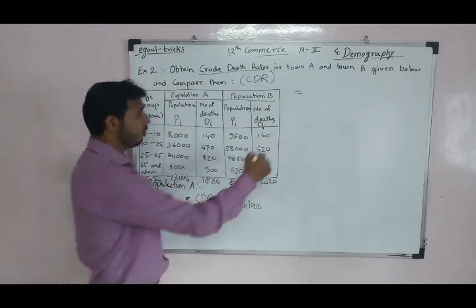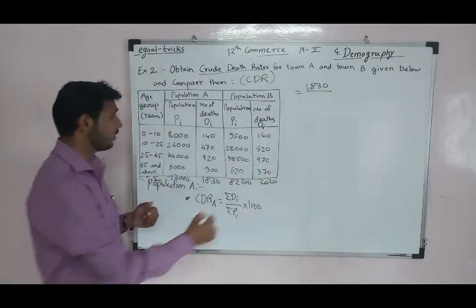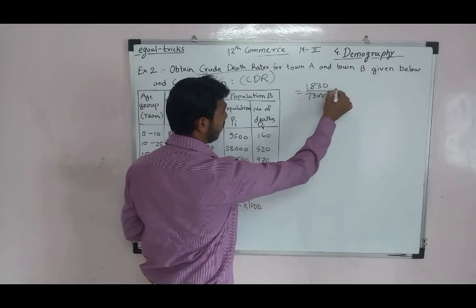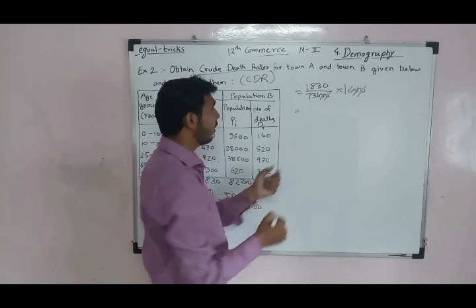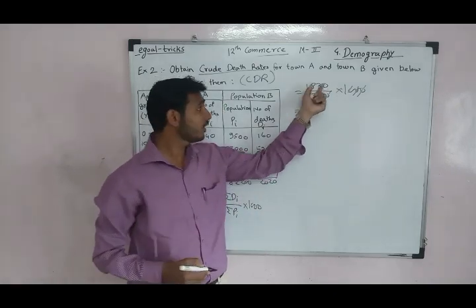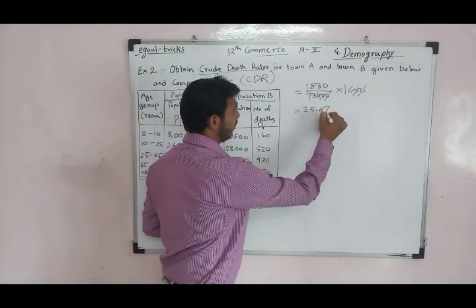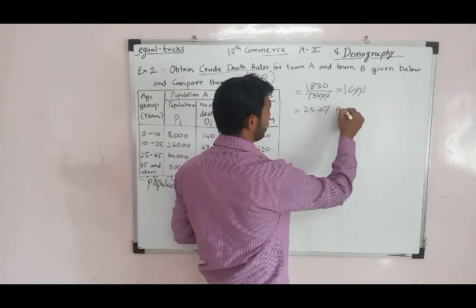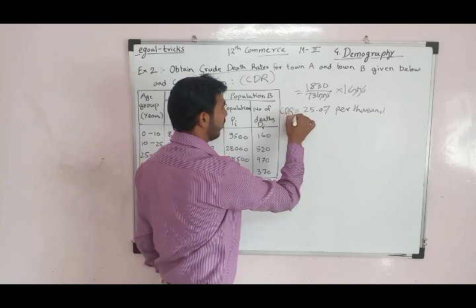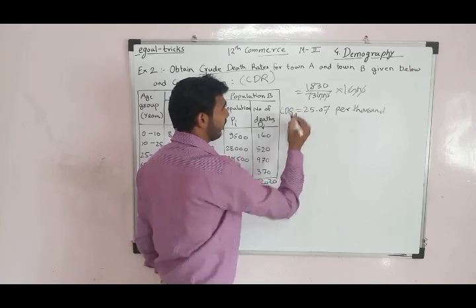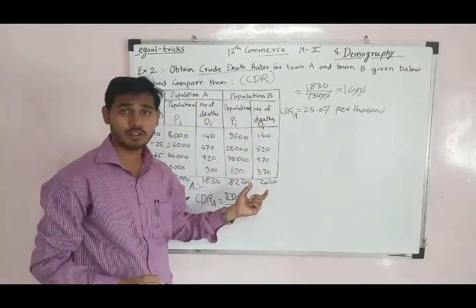So CDR is summation of DI, 1830, upon summation of PI, 73,000, into 1000. So three zeros are cancelled. If we divide 1830 by 73, we get 25.07 per thousand. So the CDR of population A is 25.07 per thousand. Similarly, we can find it for population B.